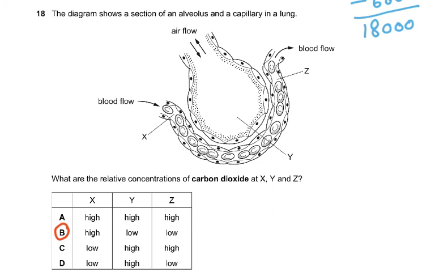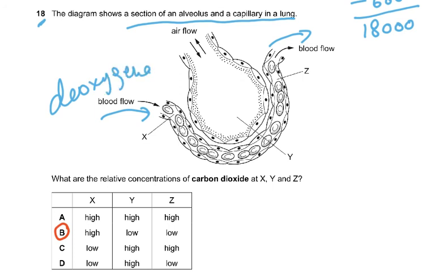Question 18. The diagram shows a section of an alveolus and a capillary in a lung, with airflow in and out and blood flow. So they're showing you the blood flowing in and the blood flowing out, and it asks what are the relative concentrations of carbon dioxide at X, Y, and Z. Now at X, carbon dioxide is going to be very high. Why? Because it is deoxygenated blood flowing into the lungs. So carbon dioxide is going to be the highest at X.